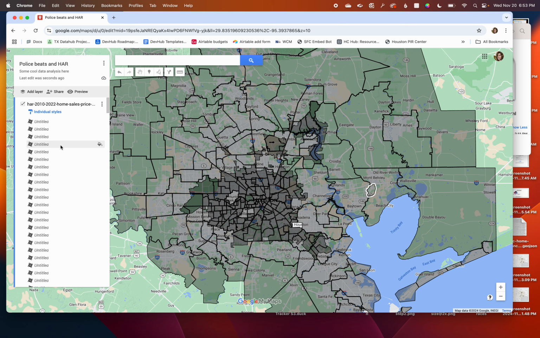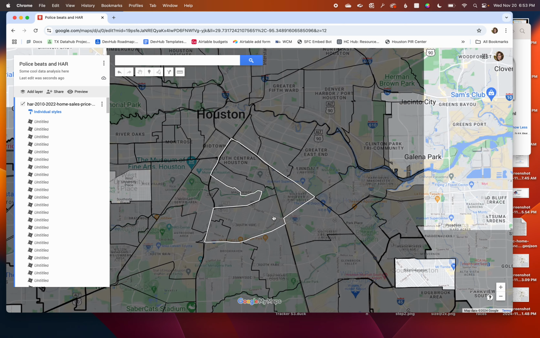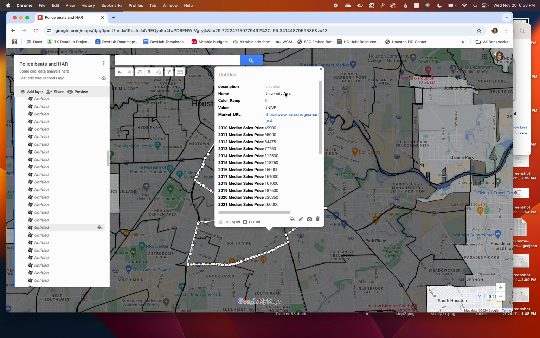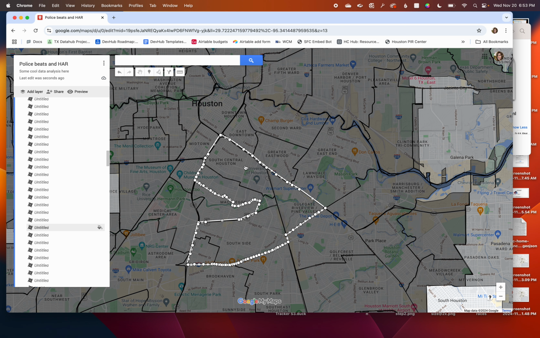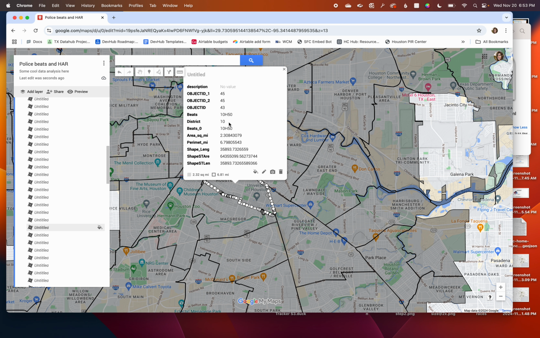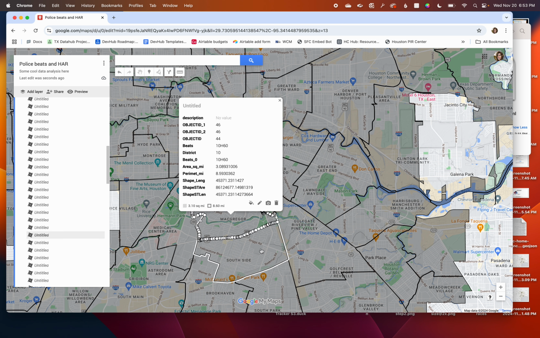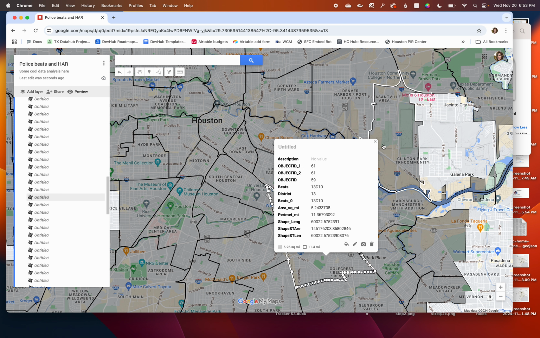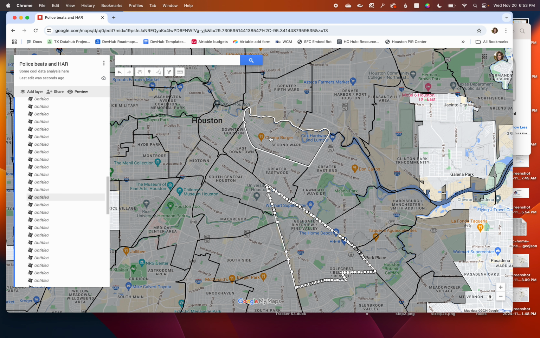And what I can do is I can hover over a shape and say, okay, well, I know that this is the university area, and then I'm going to minimize those again, and now I can just see what police beats were behind there. So I could give it a click, and okay, this is beat 10H50. That's helpful, but maybe that is helpful information to your story.